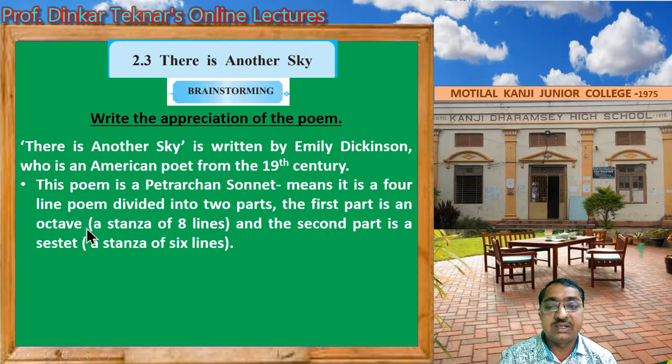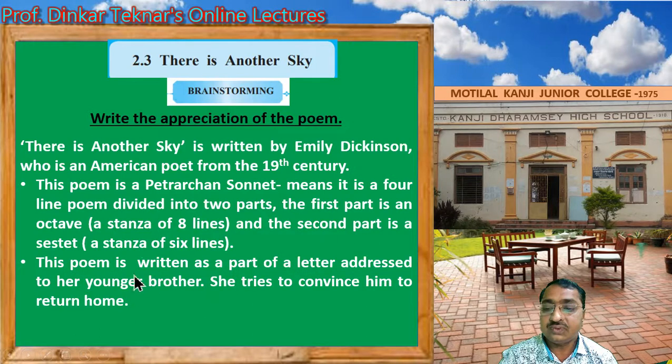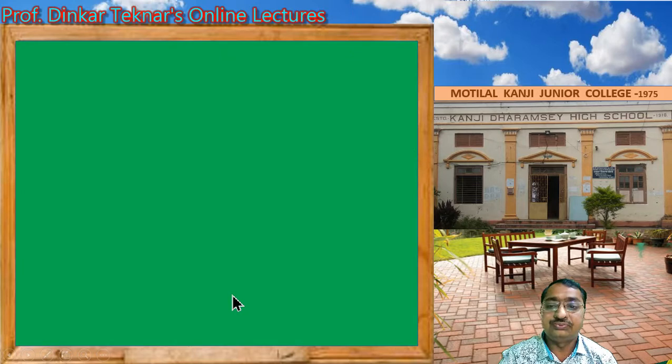The first part is an octave, a stanza of 8 lines, and the second part is a sestet, a stanza of 6 lines. So remember, this poem is a Petrarchan poem. This poem is written as a part of a letter addressed to her younger brother. She tries to convince him to return home.